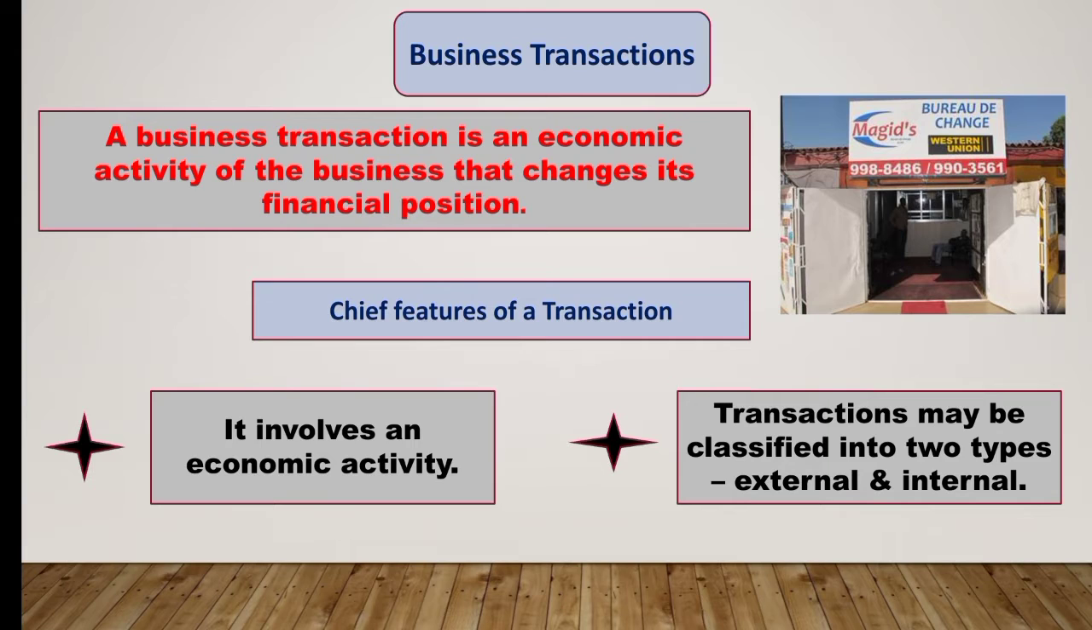For example, when goods are purchased or sold for cash or on credit, or when salaries are paid to employees, or when interest is paid on money borrowed from the bank, a business transaction takes place. Why? Because economic activity is being carried on. We are paying salary to employees, it is involving cash. We are purchasing goods for cash, so there is a cash transaction taking place. This is also an economic activity.